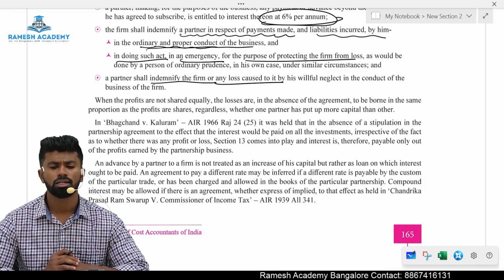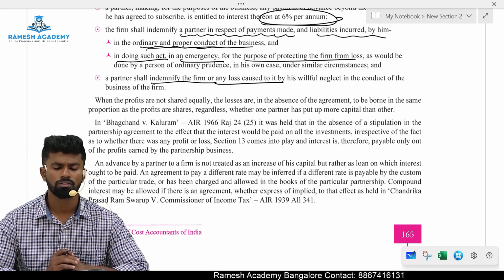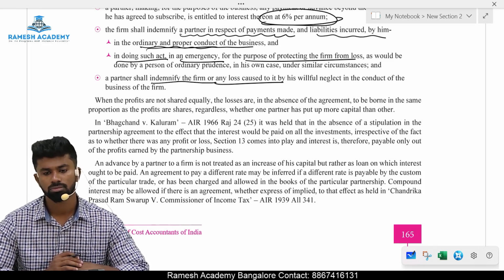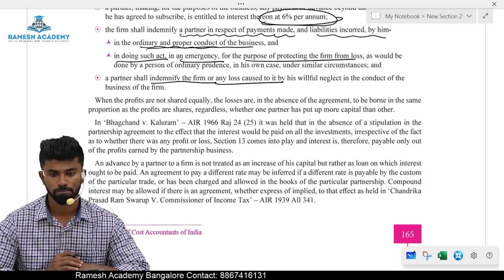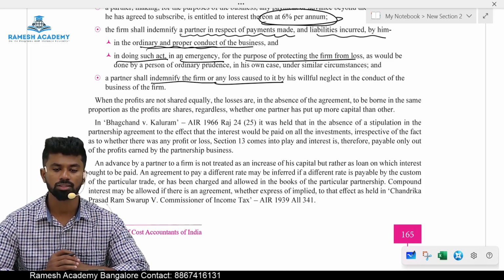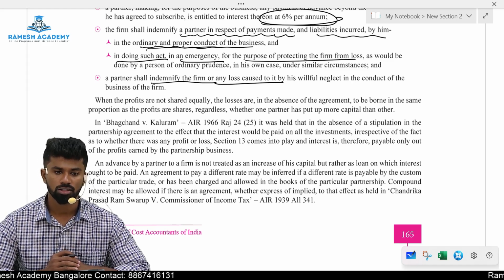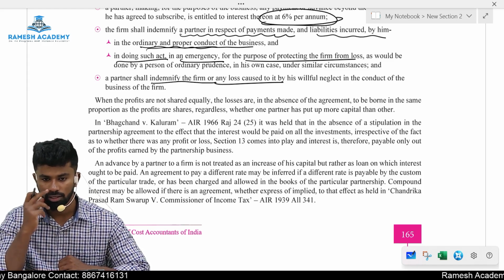Can you pay interest on capital if the agreement is silent? Yes or no? If the partnership deed is silent, it does not provide anything, can you pay interest on capital?